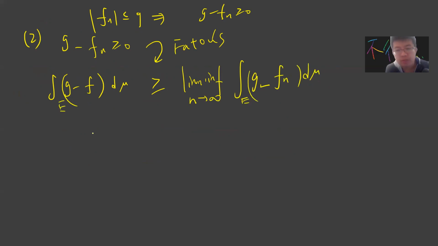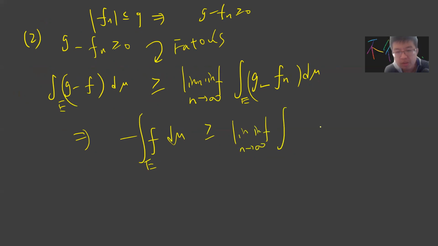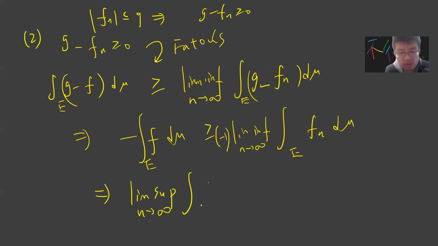Now G is also finite, so you get minus the integral of F d mu on E greater than or equal to the limit inf as n goes to infinity of minus the integral of Fn d mu on E. When you multiply by minus, the limit inf becomes limit sup. So you prove that the limit sup as n goes to infinity of the integral of Fn d mu on E is less or equal to the integral of F d mu on E.